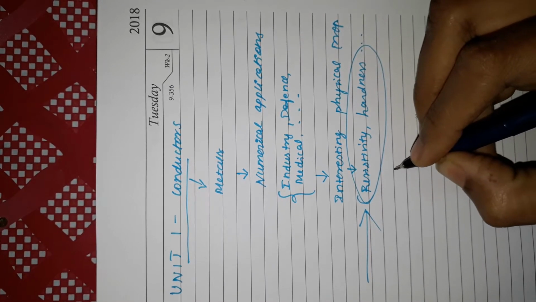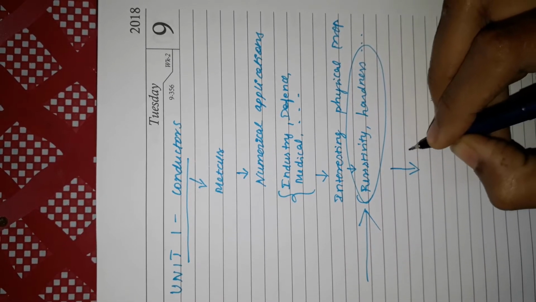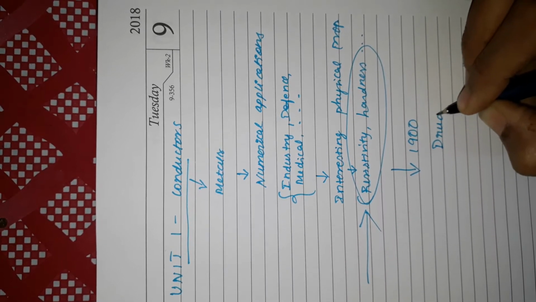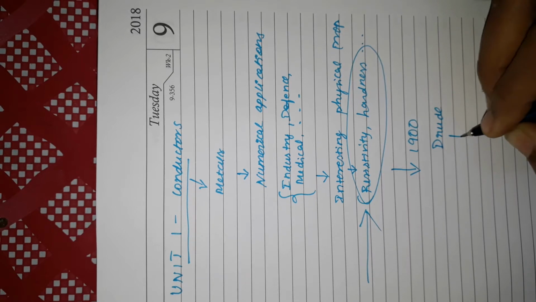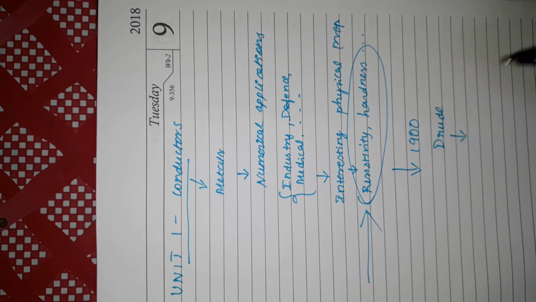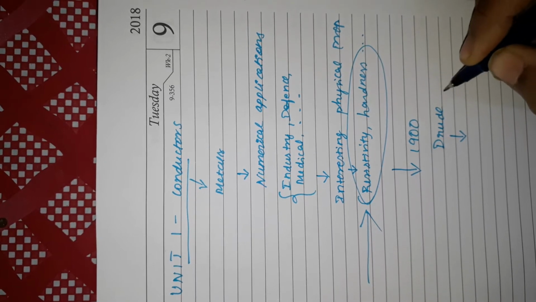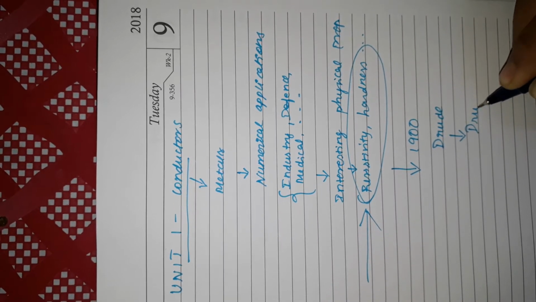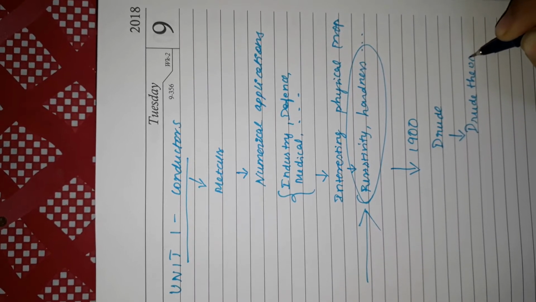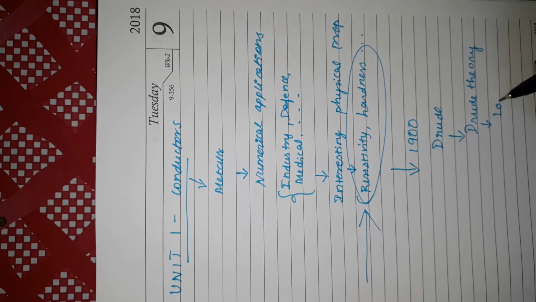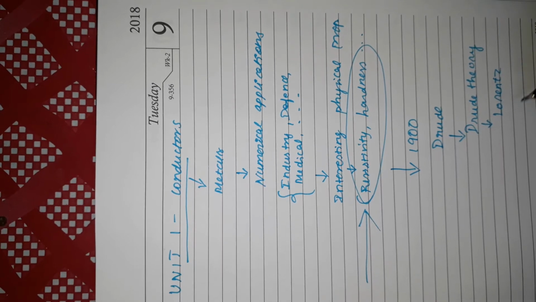The thing was reasoned out in 1900. There were two people. One man named Drude proposed a theory to reason out why metals have these properties, and that is known as Drude theory. There were some corrections, then came a man known as Lorentz.